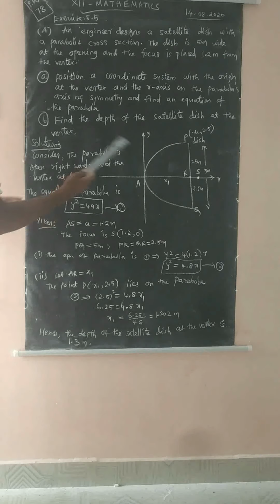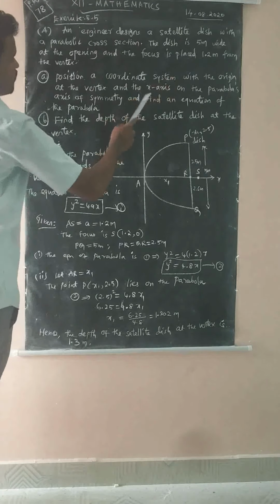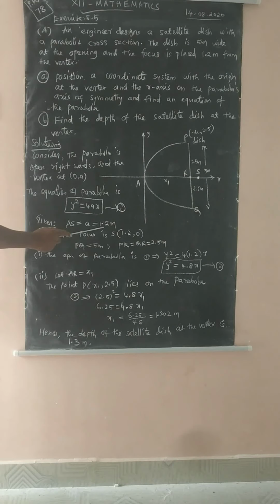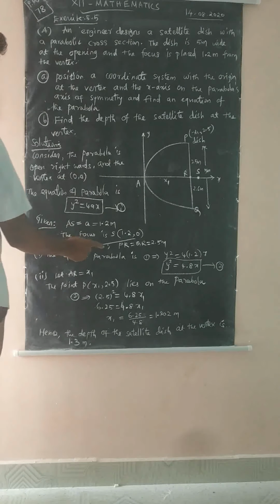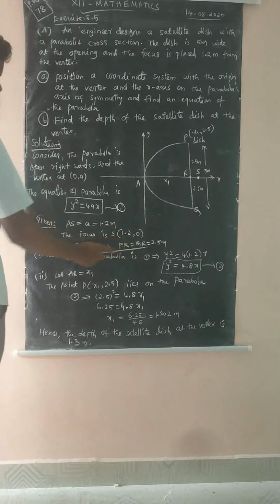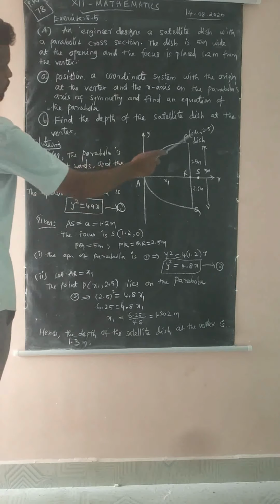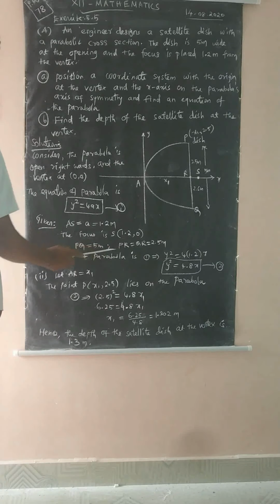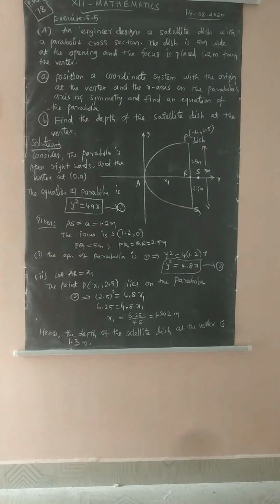The length from vertex to focus is AS equal to a equal to 1.2 meters, so the focus is S of 1.2, 0. PQ width is 5 meters, so PR and RQ are half of 5, that means 2.5 meters.